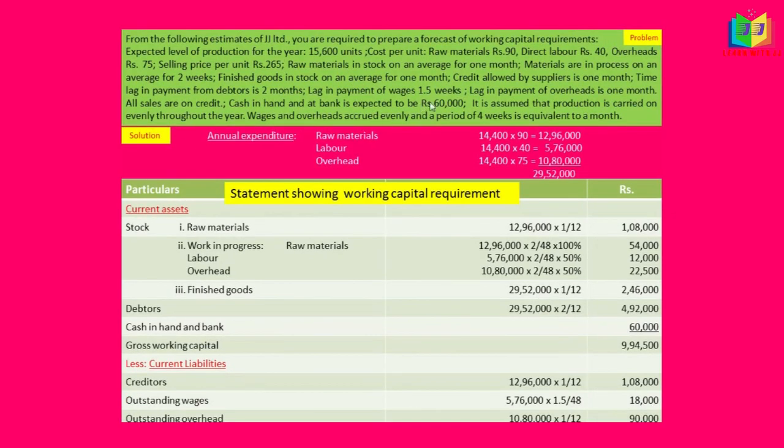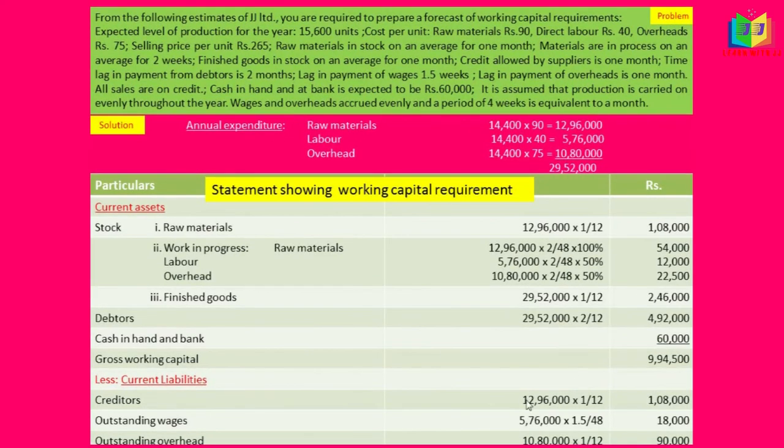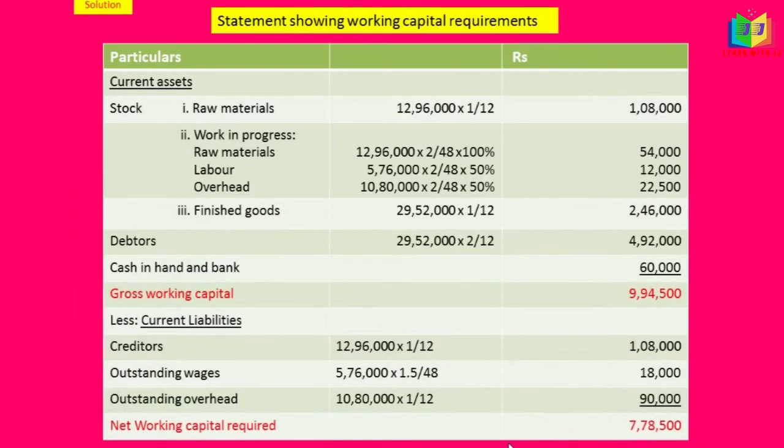And next, lag in payment of overhead is 1 month. So overhead 10,80,000 into 1 divided by 12, because 1 month. So we'll get 90,000. I hope we finished writing all the current liabilities. Now we have to total it up and find the net working capital required.